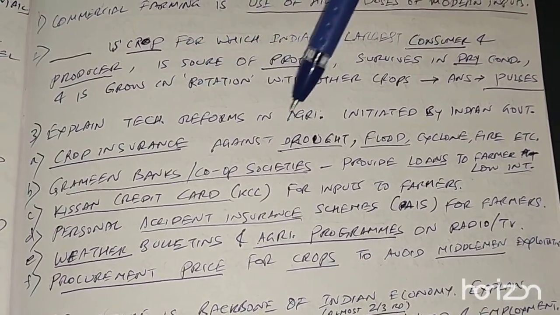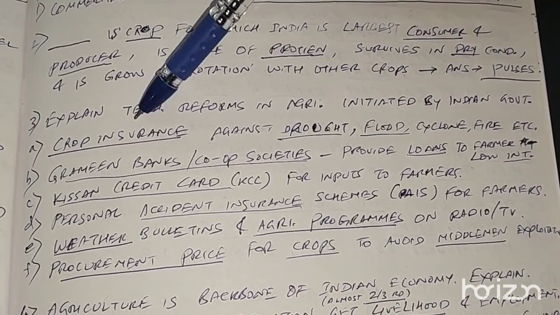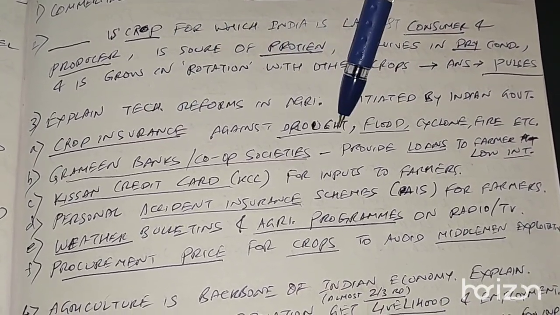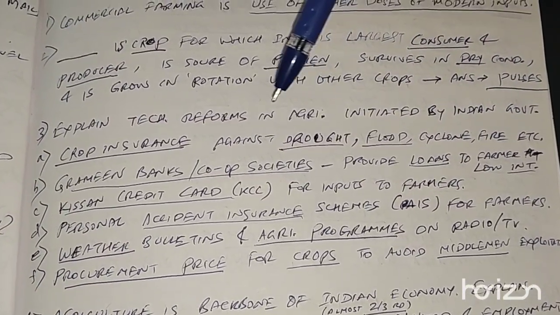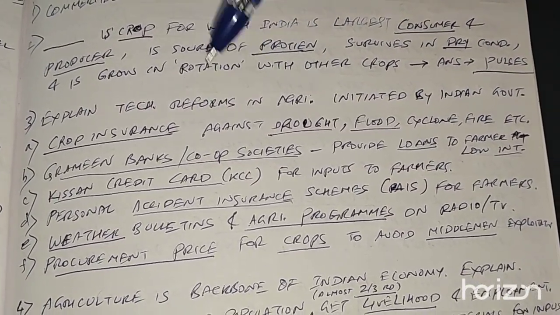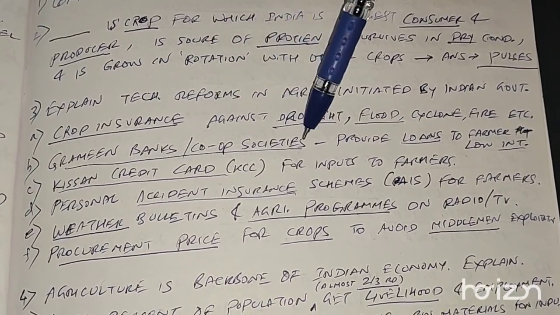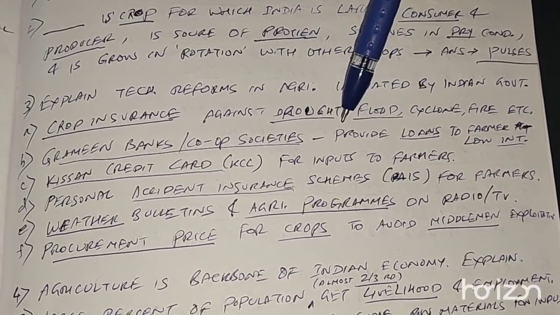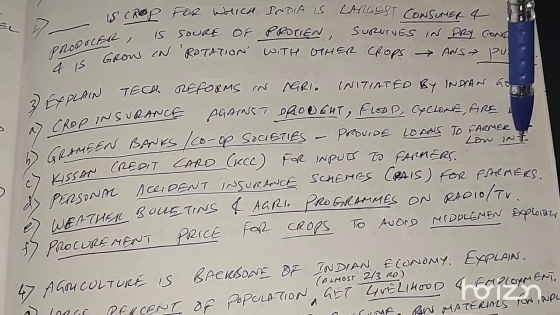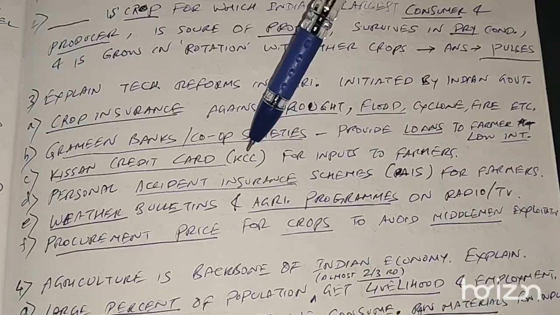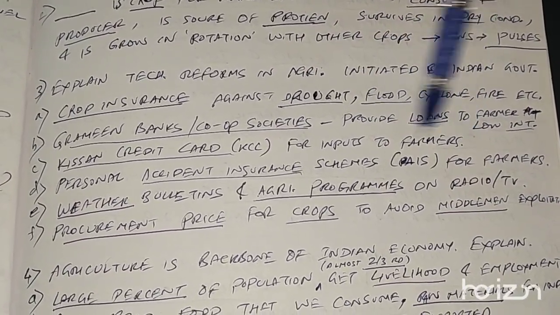Explain technological reforms in agriculture initiated by Indian government. Crop insurance against drought, flood, cyclone, fire, etc. was introduced by Indian government, to help the farmers in case of any such incidents. Grameen banks or cooperative societies were created to provide loans to farmers at low interest rates. Kisan Credit Card or KCC was introduced to give inputs to farmers.